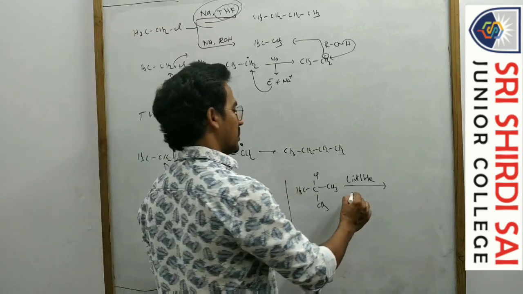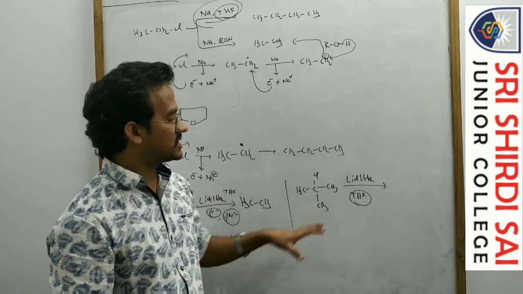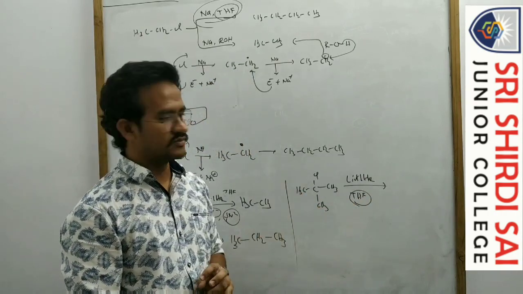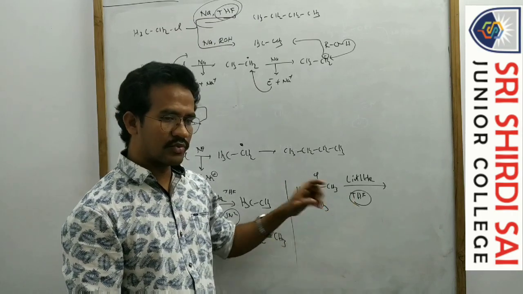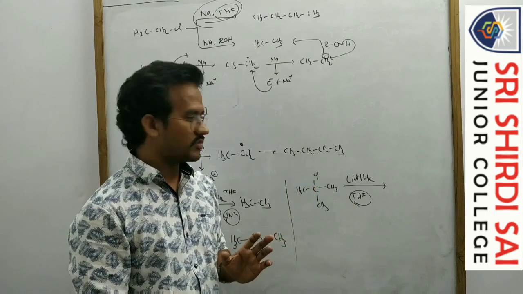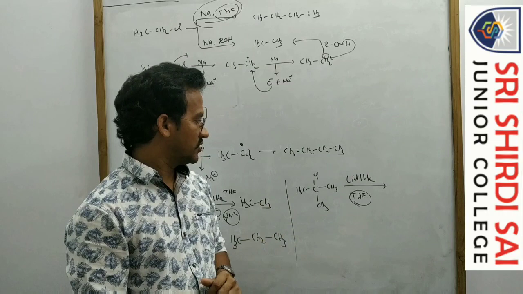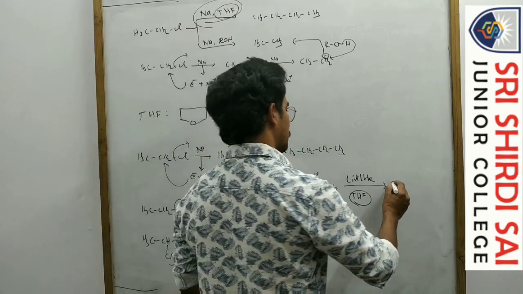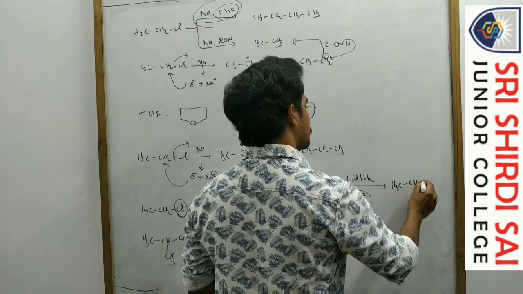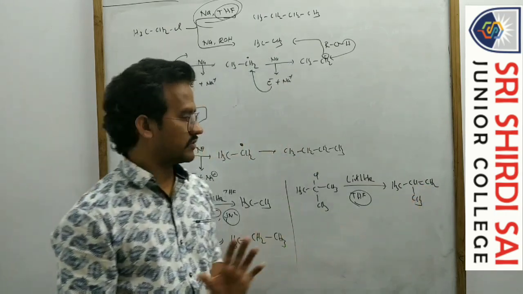And what is the solvent here? Tetrahydrofuran is the solvent. It's a polar aprotic solvent, so it does not support the SN1 reaction. Now tertiary alkyl halides are not suitable for the SN2 reaction, so that's why elimination takes place. So here CH3CH=CH2CH3. Very important this one.